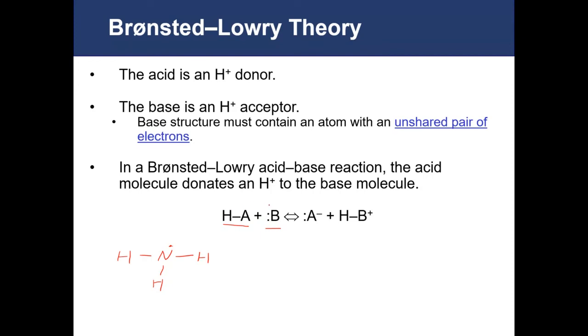So the hydrogen gets transferred to the base. You then have what was your acid and is now your conjugate base. We'll get into that in just a second. This is left behind, and the hydrogen has been transferred to your base. This is now called a conjugate acid.